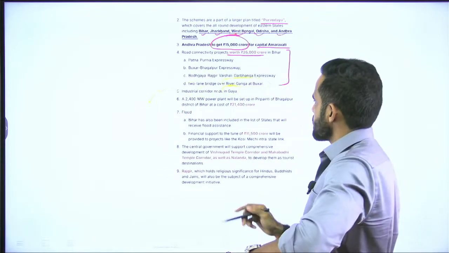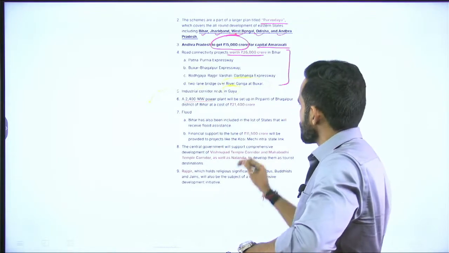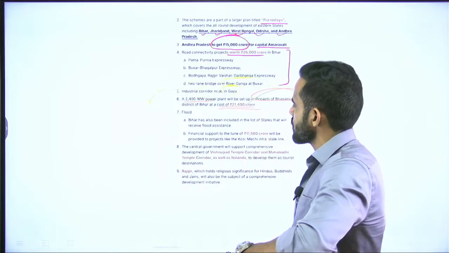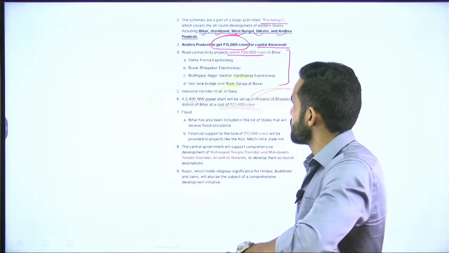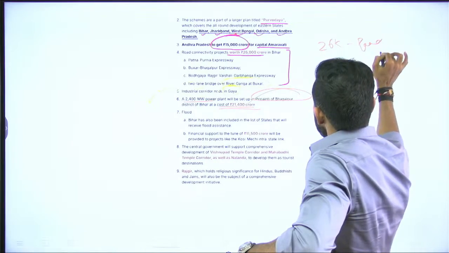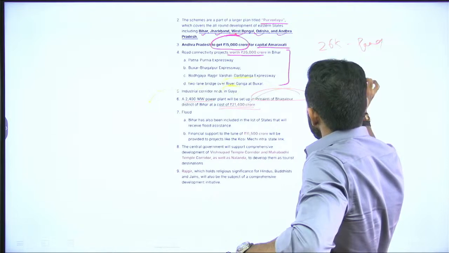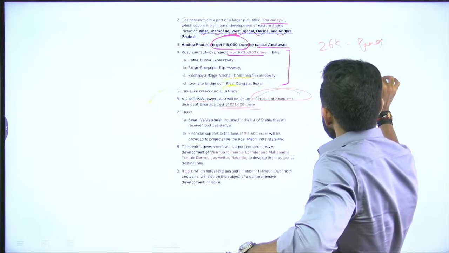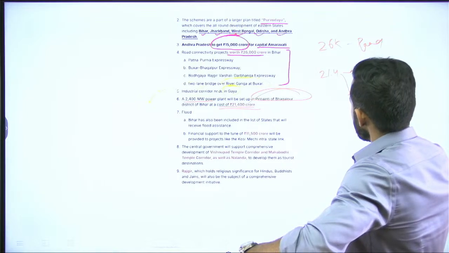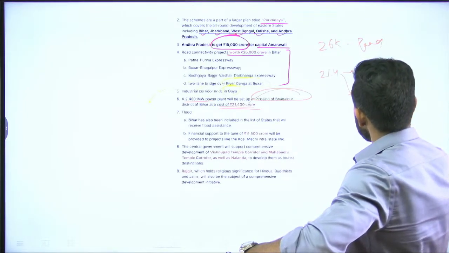Okay. Apart from that, there will be a 2400 megawatt power plant, and this will be at Peerpanthi of Bhagalpur. This will be set up with a cost of 21,400. So, this is 26,000 for road, 21.4 thousand for power plant. This power plant will be set up at Peerpanthi and it is in Bhagalpur.